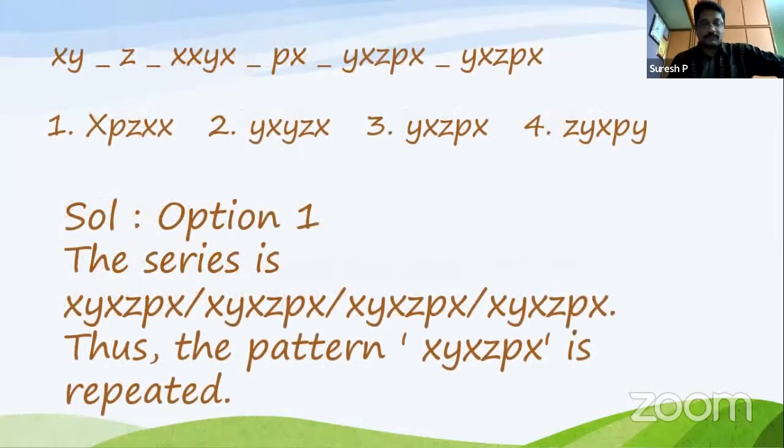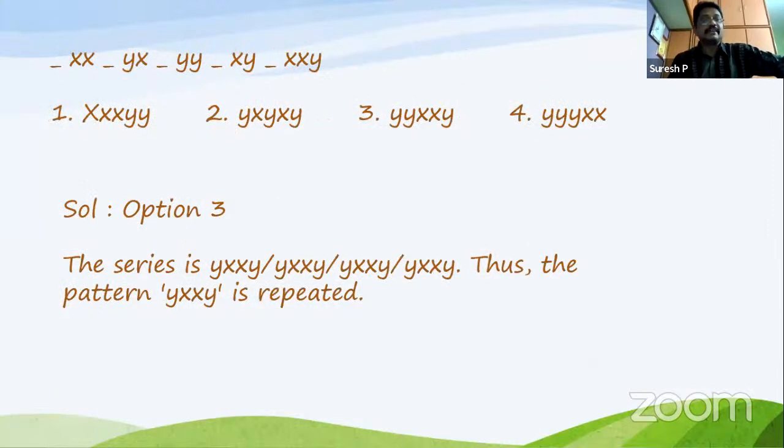But one more thing here, you have to identify. This is one group, correct? And this is one group. What is the first letter here? Y. The first letter is Y. So obviously here also the first letter is Y. So it's very clear. It should be Y, X, X, Y. So option 3 is the correct answer.